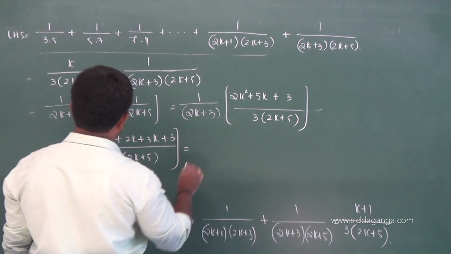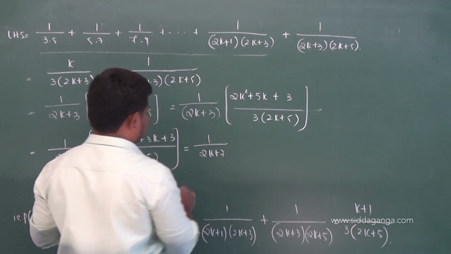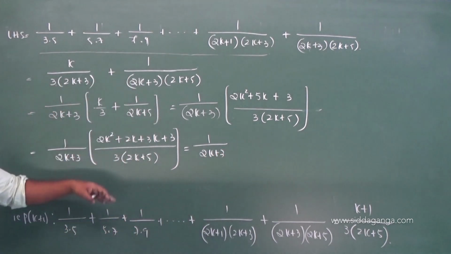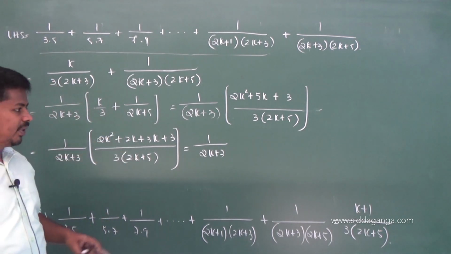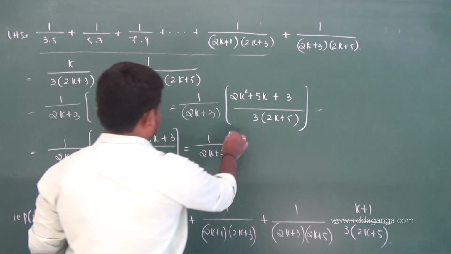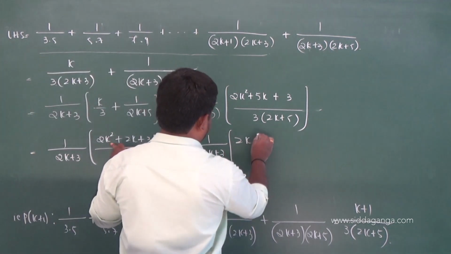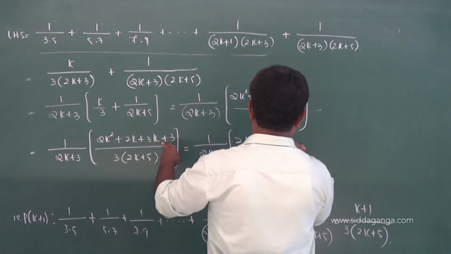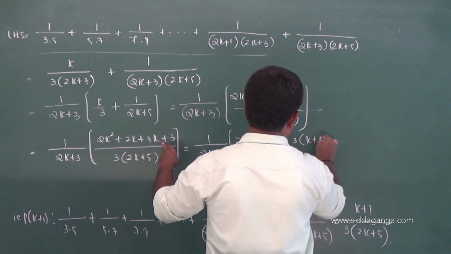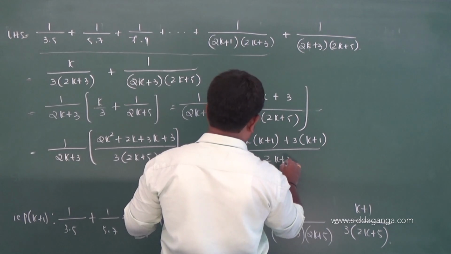is equal to 1 by... Students, you have to write the steps one by one, but here I have no space, so I am writing like this. Here factorizing, 2k into k plus 1, and 3 taken outside, so you get this by 2k plus 3.